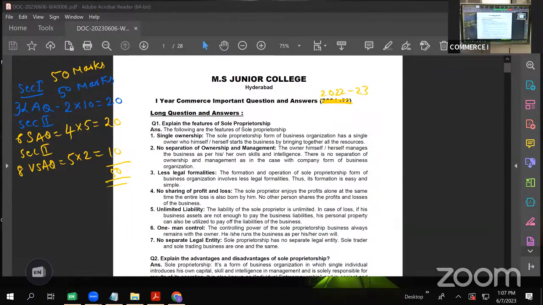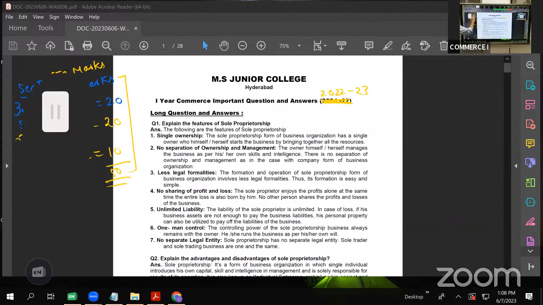It's not 21, 22, it is for 22, 23. So we are going to discuss very important LAQs and again SAQs and VSAQs. Is the breakup clear to all of you? Have you gone through this? So we'll move forward.